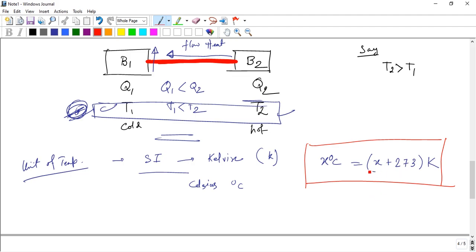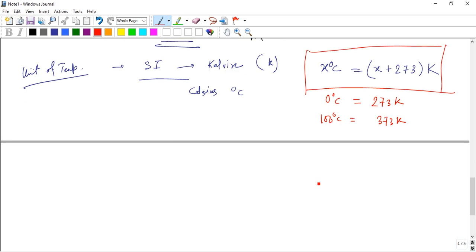So 0 degree centigrade means 273 Kelvin. 100 degree centigrade is equal to 373 Kelvin. And 0 Kelvin means minus 273 degree centigrade, and the 0 Kelvin scale has another name. It's called absolute zero.